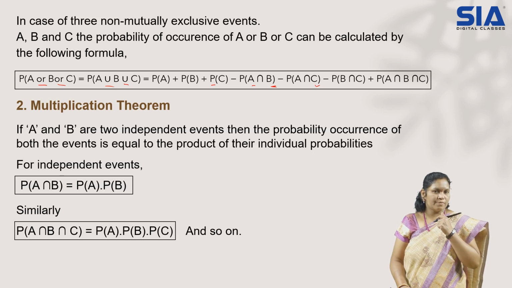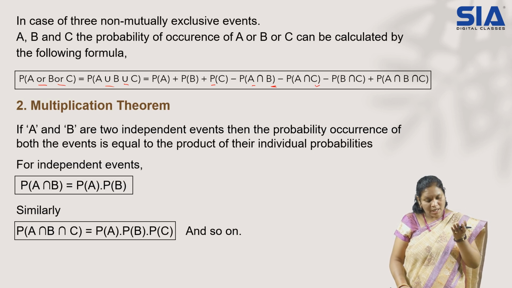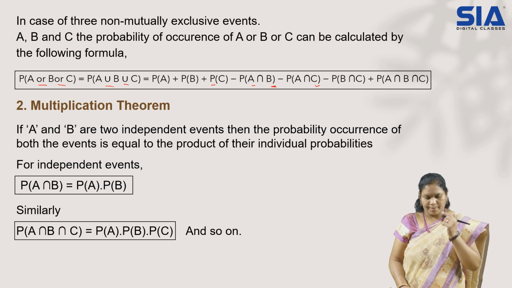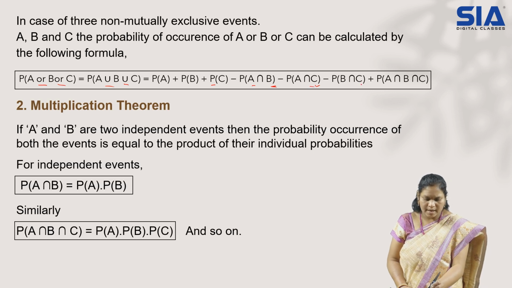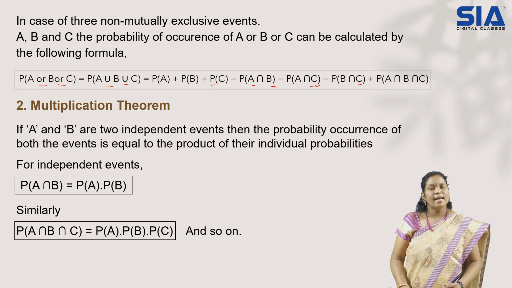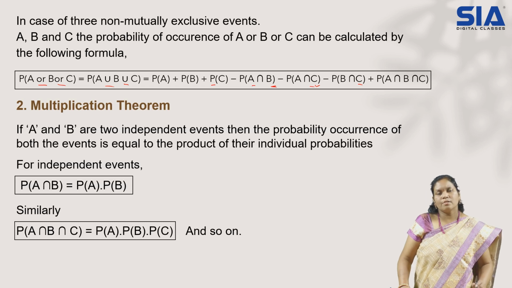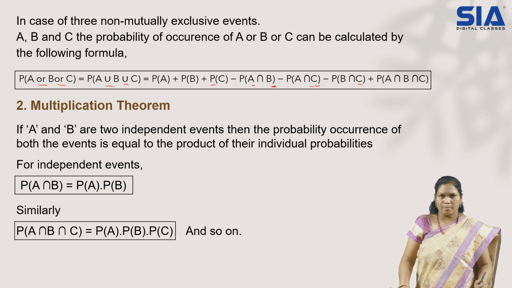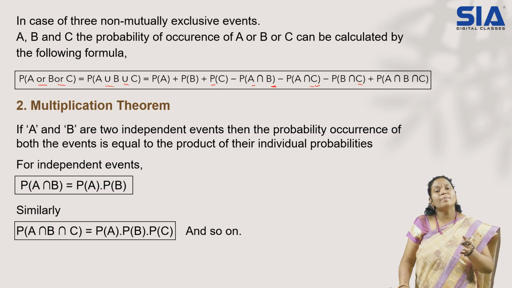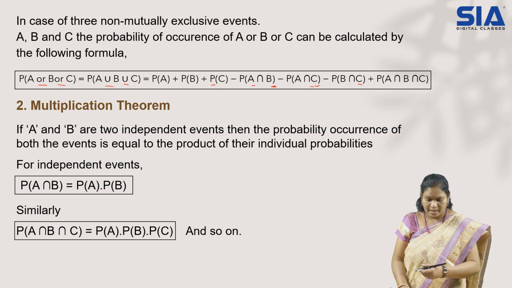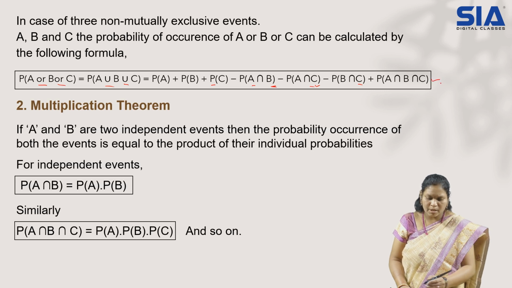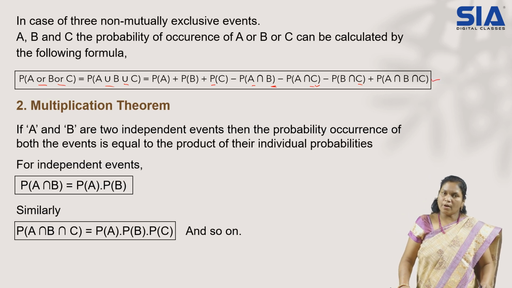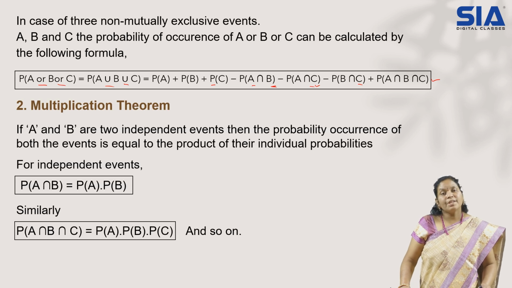A with the combination of C you have to subtract. Now B with the combination of C also you have to subtract. So A intersection C and B intersection C we have subtracted, and one more possibility will be there whenever three events are there, that is all the 3 intersections. That you have to add up here, not subtract, you have to add up. So probability of A intersection B intersection C is added to the formula. So this is your non-mutually exclusive formula for 3 events.